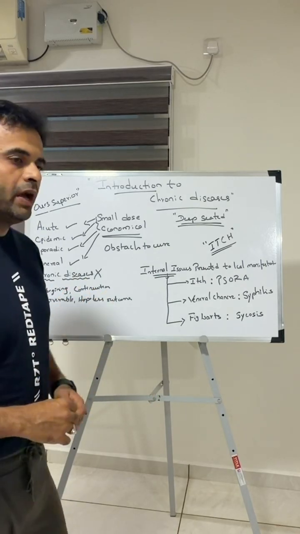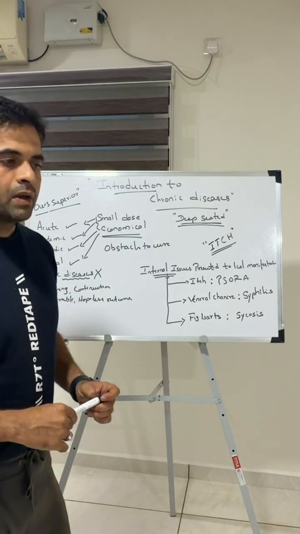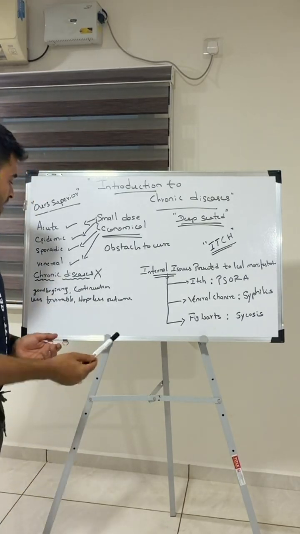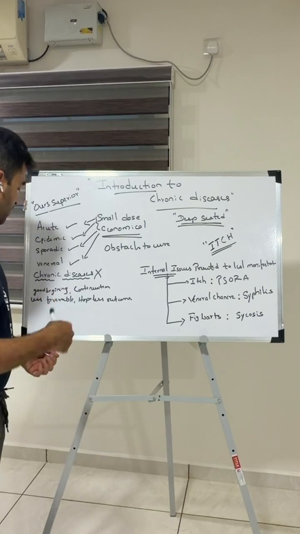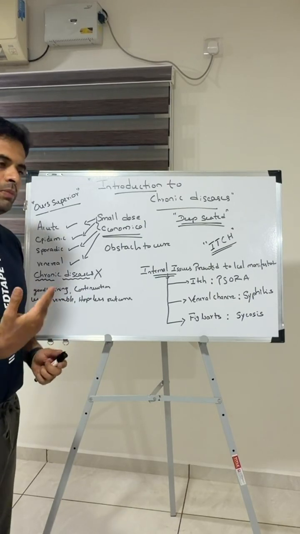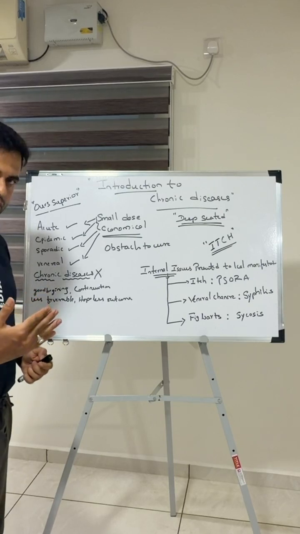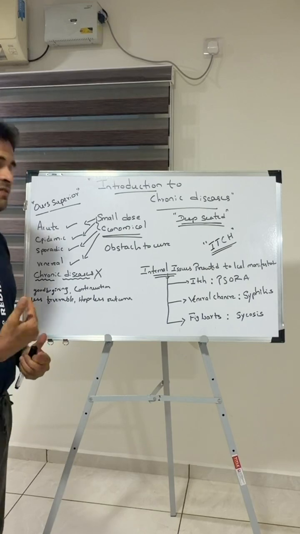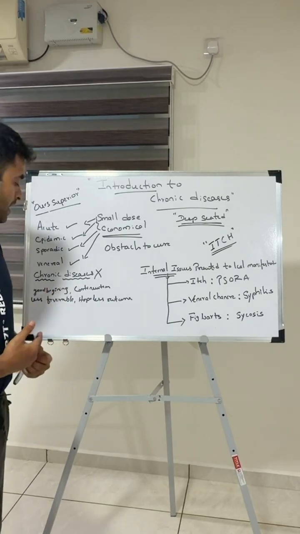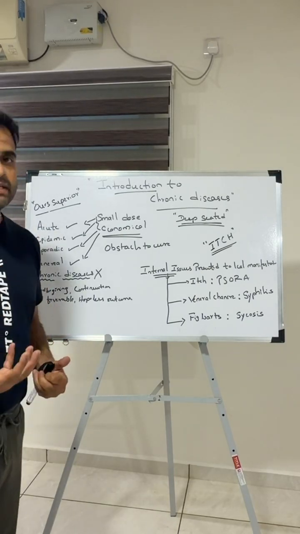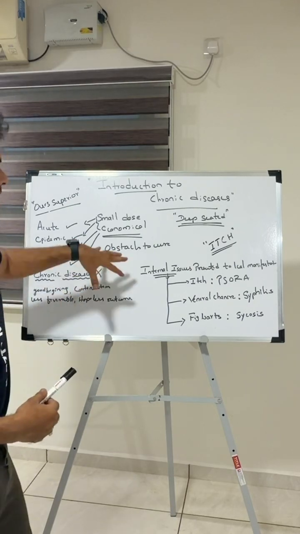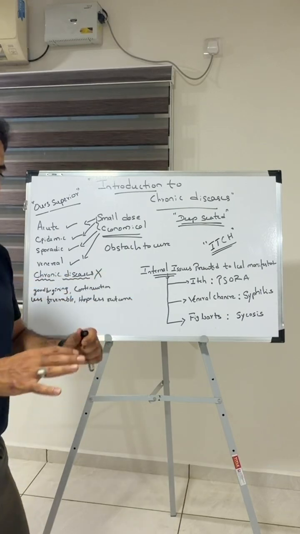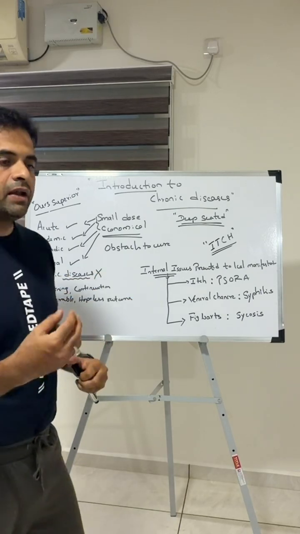Now, whenever they were treating acute non-venereal diseases, there used to be a good beginning. I have written here, there used to be a good beginning, but the more you treated those acute diseases which were chronic in nature, in the later stage the progress was less favorable, and later on the outcome was not what he desired. So these are the areas of what you call an obstacle to cure. An obstacle to cure is when you have cured something, and later on you find that it is coming back again.